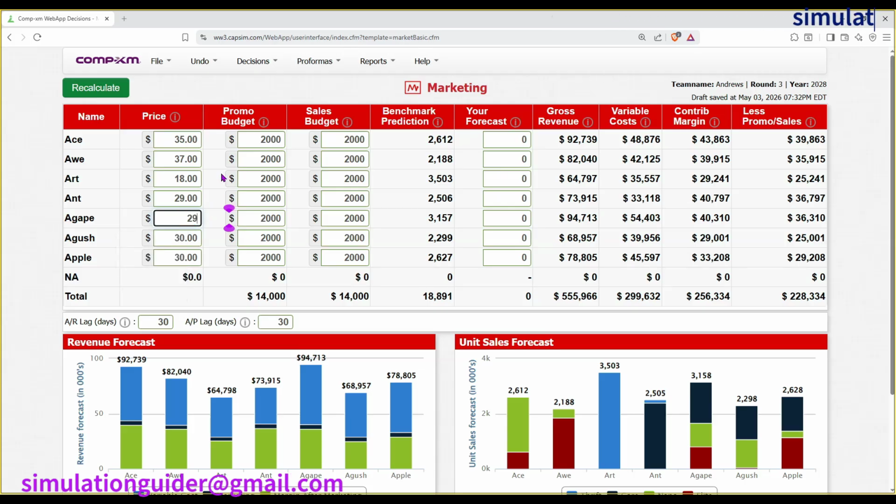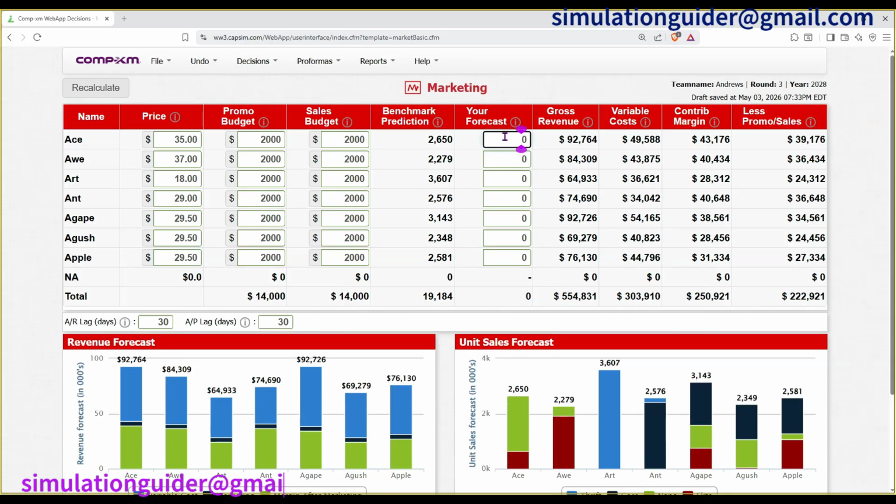This one I'll give it 29.5. Also this one 29.5. Also the last one, Apple, 29.5. So I'm done with the prices. And for the forecast part, I'll forecast based on the sales that I made. So first one, for the Ice, I'll give it 1,800. For the Awe, I'll give it 1,650. For the Art, I'll give it 2,200. For Ant, I'll give it 2,000.